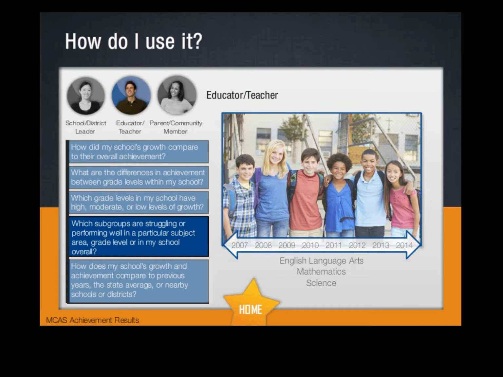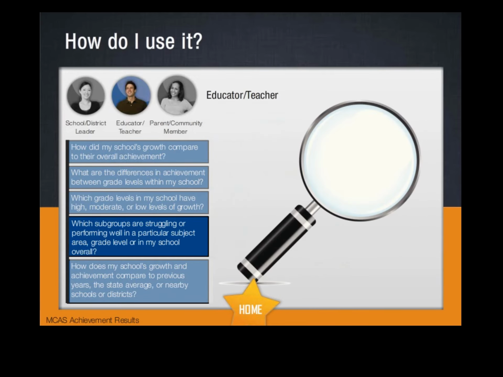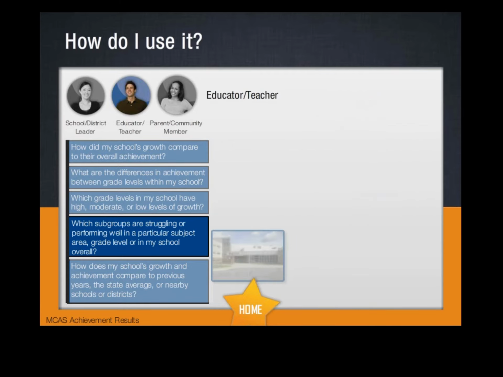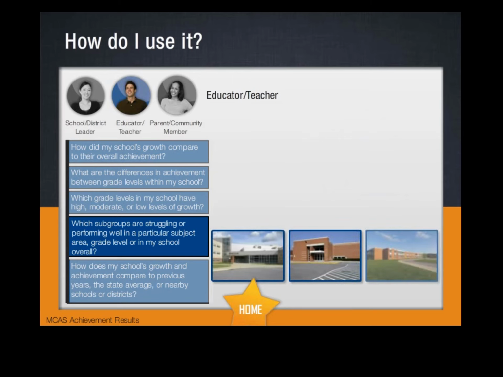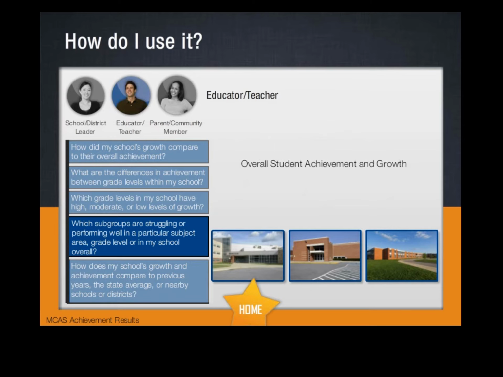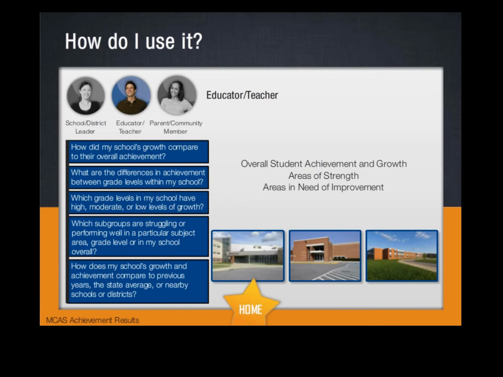You may want to begin using this report by using the filters to look at the results for your school, your grade level, and for each student subgroup, to find out how students you taught have performed in both MCAS achievement and growth. This information can be used to compare the results to other schools in your district, or schools across the state, or the state average. This will help inform you about the overall student achievement and growth at your school, and possibly point out areas of strength and areas that need improvement.